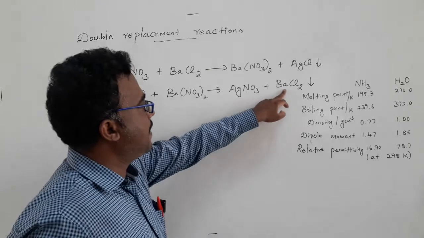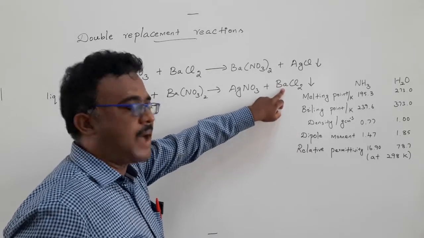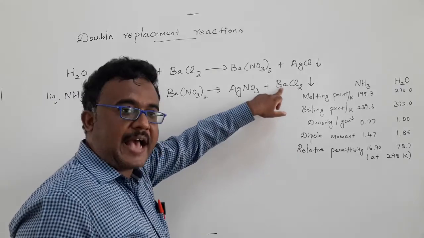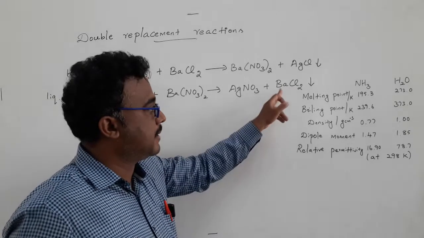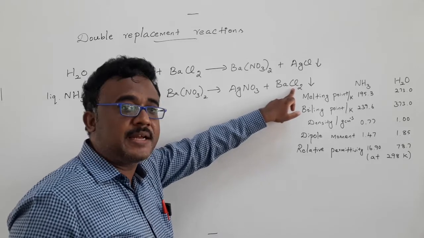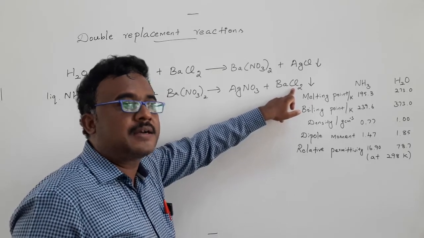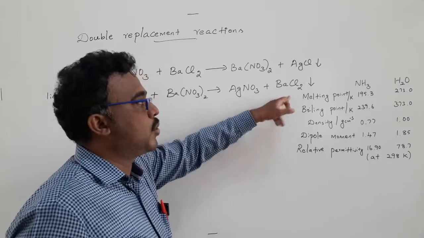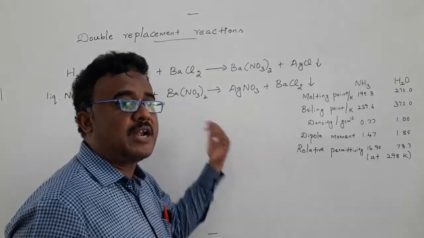In this case, barium chloride, the barium ion is a kind of hard acid that can't be stabilized by liquid ammonia. So what happened? It is precipitated out. Also, most of the fluorides and chlorides are not soluble in liquid ammonia. That may be another reason that barium chloride is especially precipitated compared with silver nitrate. Silver nitrate is soluble.